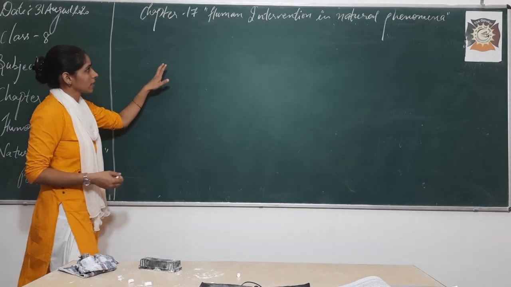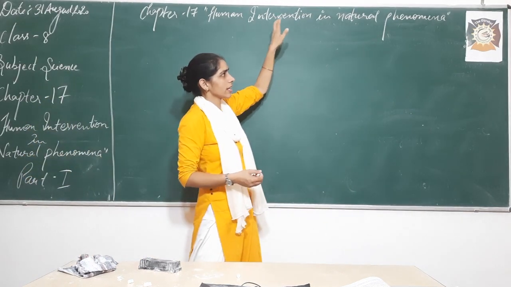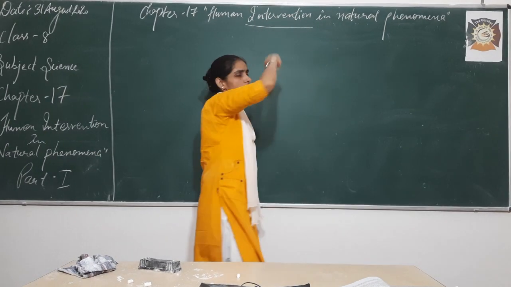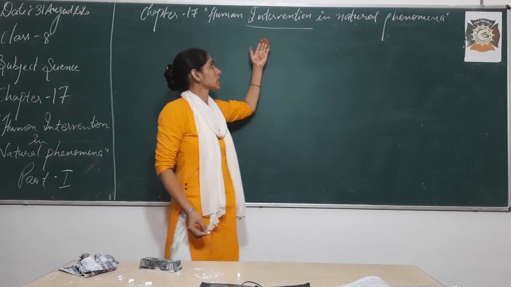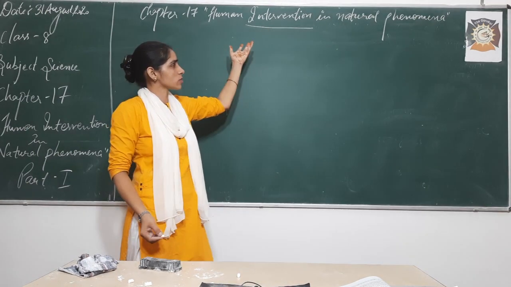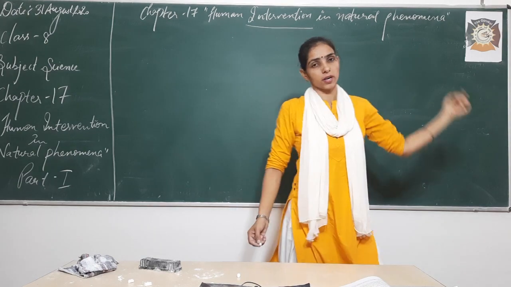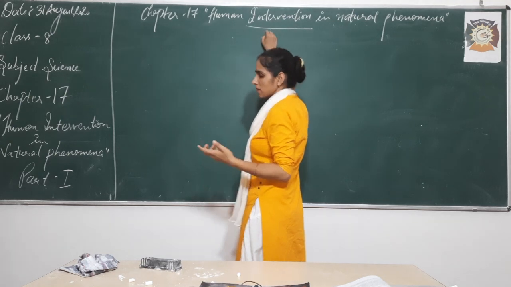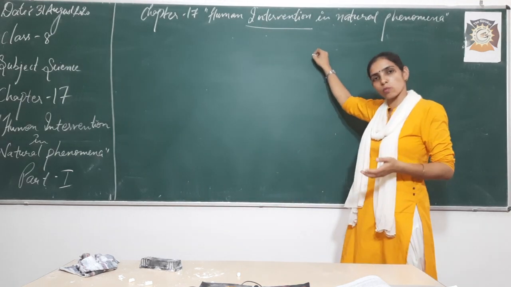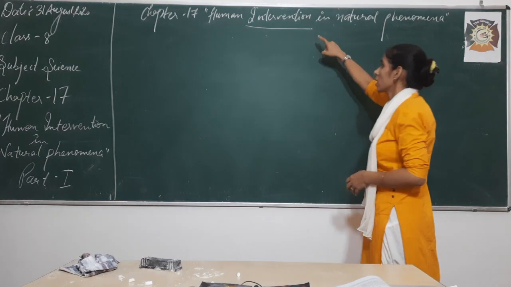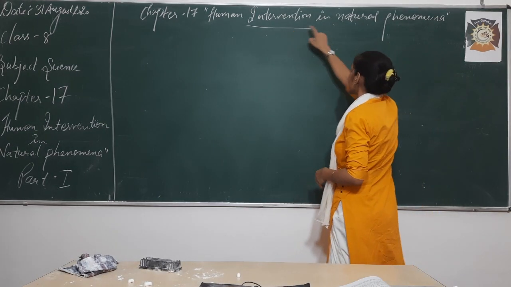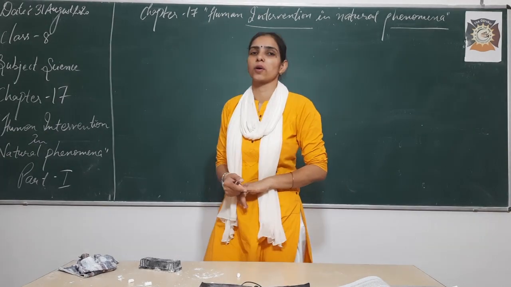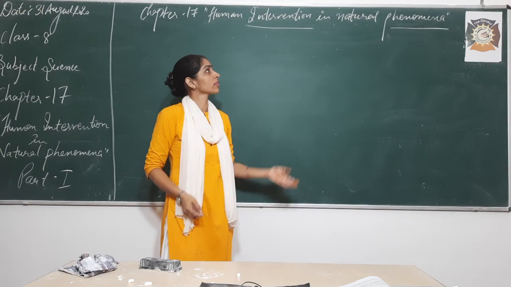So as the chapter name is Human Intervention in Natural Phenomena, firstly, you must know what the chapter is asking us to do. What are the key points which we are going to discuss in this chapter, and what actually is the meaning of this heading? Here we need to understand the two terms, intervention and phenomena.